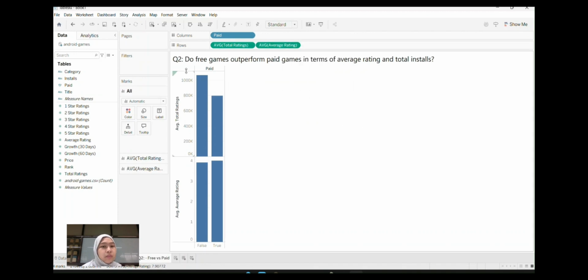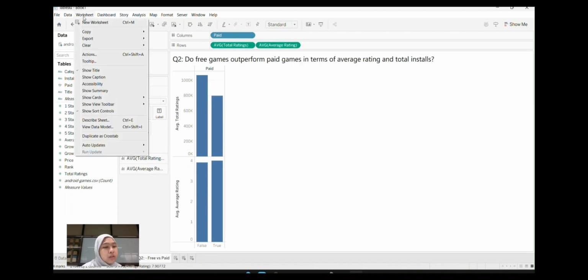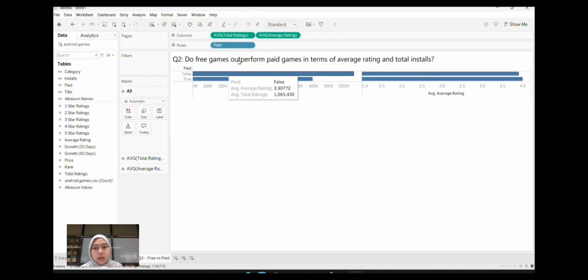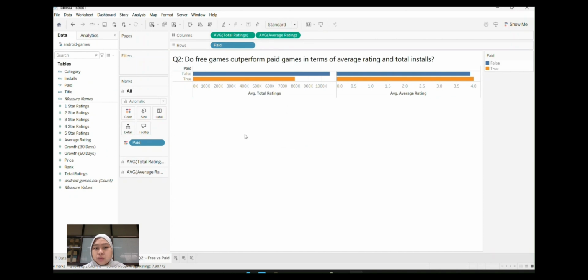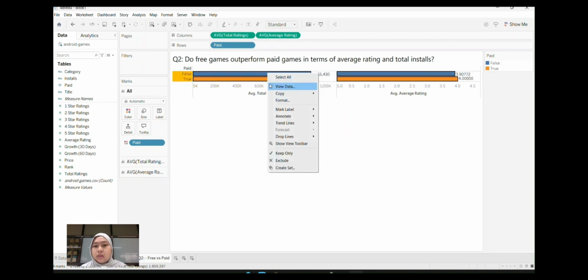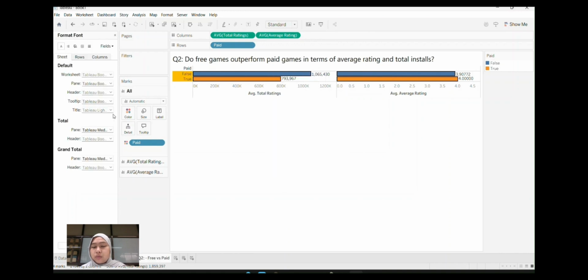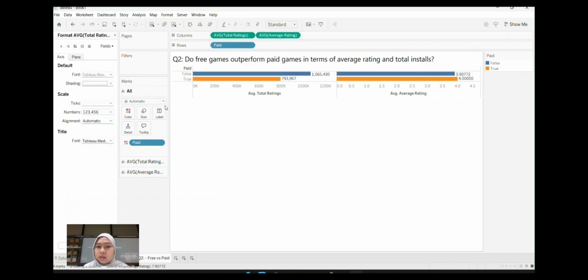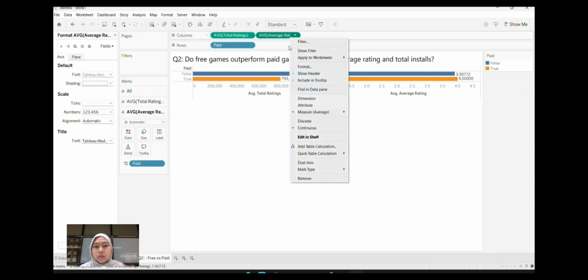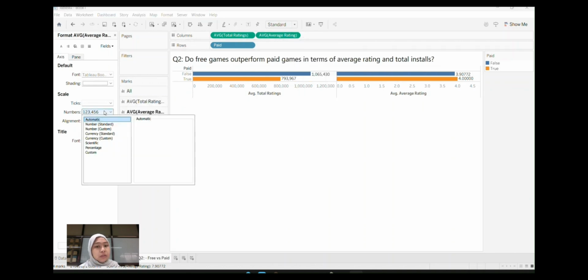As you can see, we need to change the sum into average because we want to find the average and not the sum of the rating and total install. And after that, we change the color of the bar chart to make it easier for you to understand which games need to be paid and which do not. False is equal to the games that do not have to be paid, and true is equal to the games that we need to pay for. And as you can see, I also put the total number of the average rating and total rating.